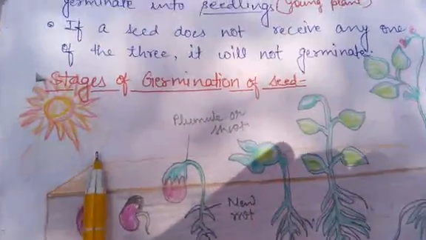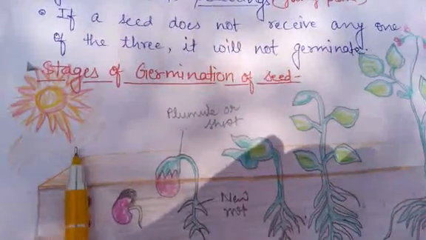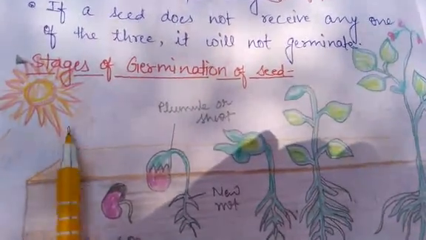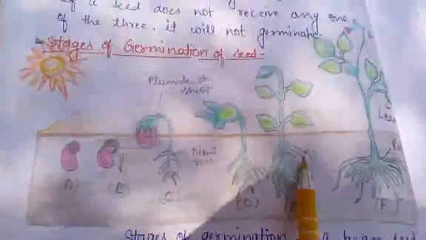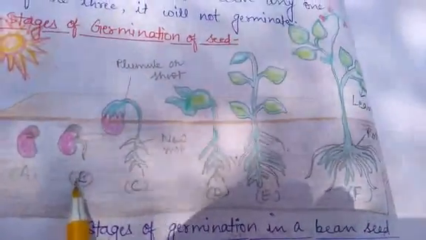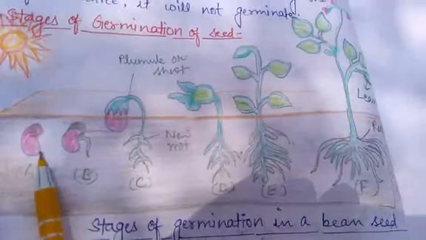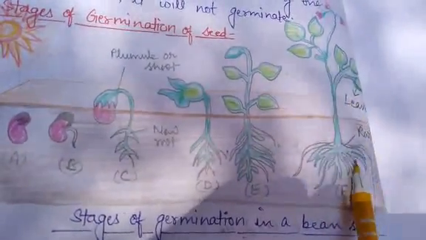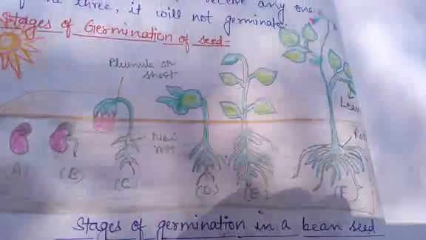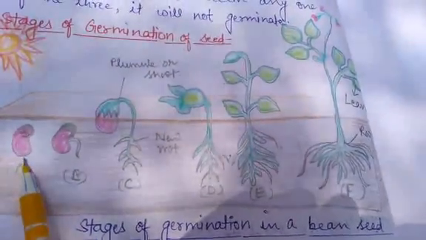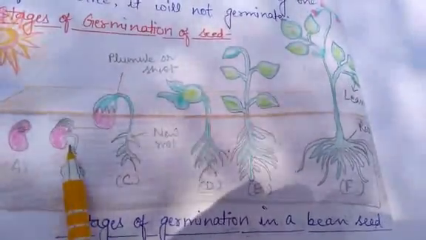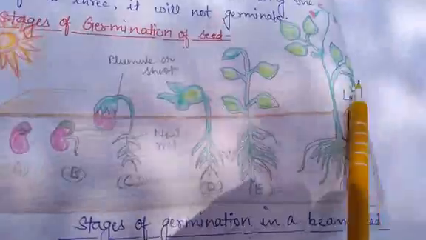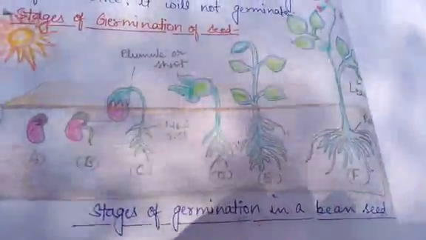There are various stages which are mentioned here, and these are dedicated to the germination of a particular seed. These are the stages of germination of a bean seed. This particular diagram indicates how this seed is going to convert into a mature plant with the process that is known as germination. This seed is going to follow various stages, and with the help of these stages, it is going to convert into the mature plant.